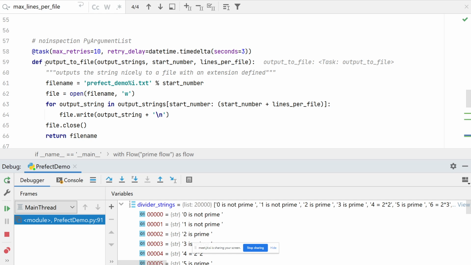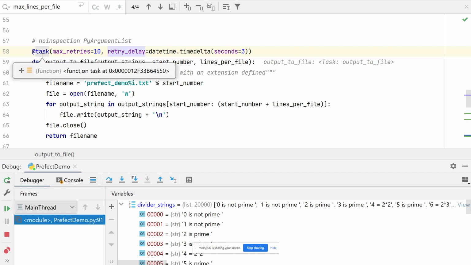lazy function. How did I do this? I defined it as a task. I'm saying, don't execute it now, remember it for later. The minute I put the task decorator, this is a decorator in Python, for those who don't know, on top of the function, it does something to the function. Think of it as a function that acts on the function. The minute I put task, it says this is a lazy function. It will not be computed on the spot. It will be computed later.